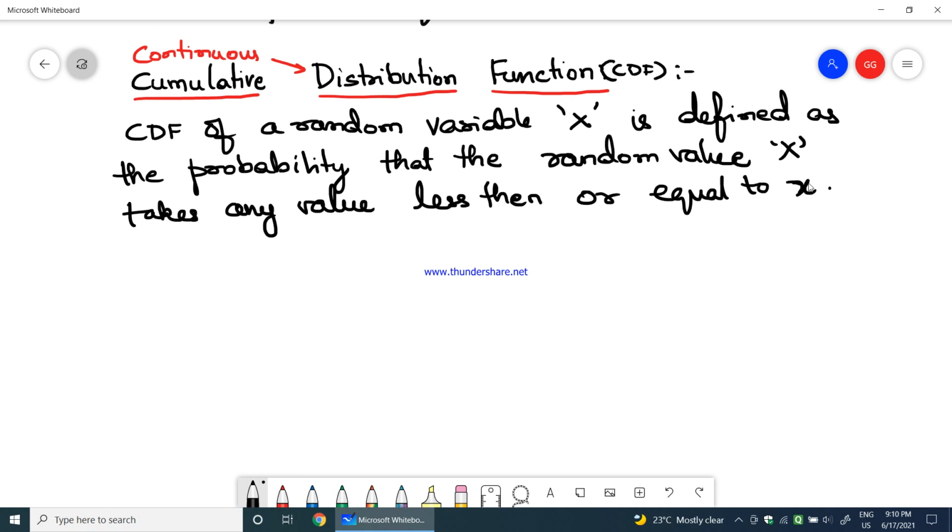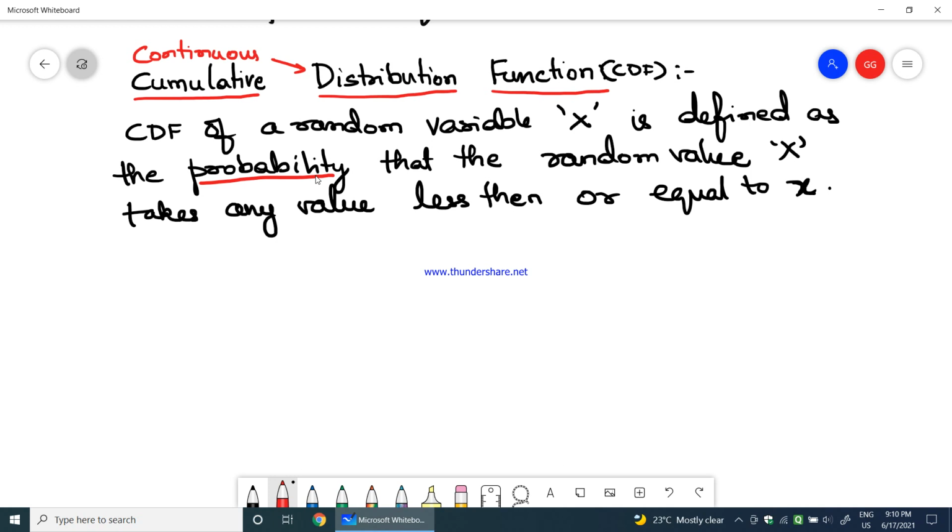Okay, this is small x. So the cumulative distribution function of a random variable X, that is capital X, is defined as the probability that the random variable X takes any value less than or equal to x. Okay, so I think you should underline the word probability.